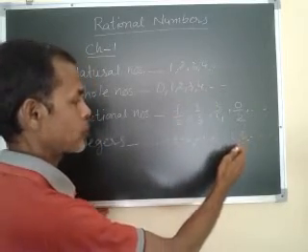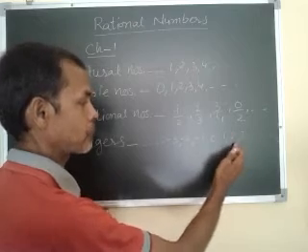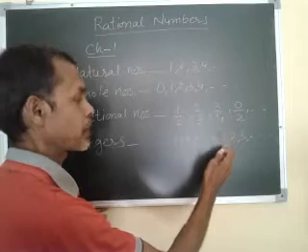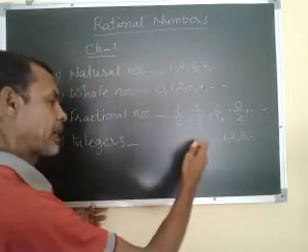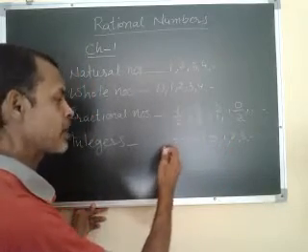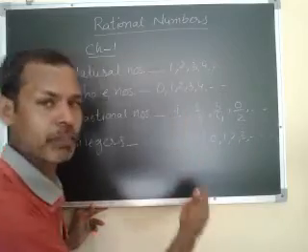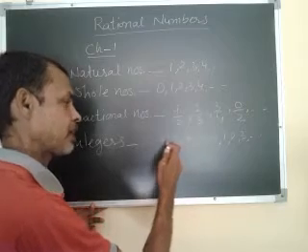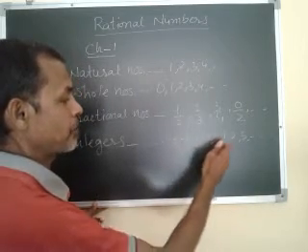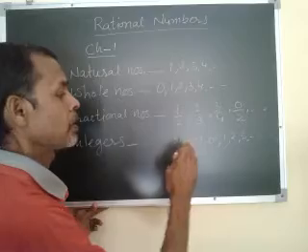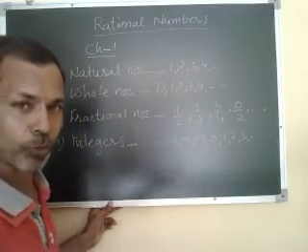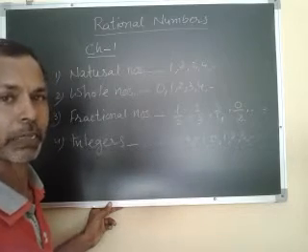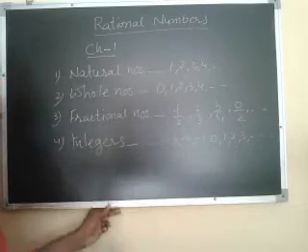So 1, 2, 3 means plus 1, plus 2, plus 3. But the plus sign is not mandatory to indicate. But when we write minus 1, minus 2, minus 3, we have to write the minus sign. In negative integers we put the negative sign, it is a must to write. But in positive integers, we may write plus 1, plus 2, plus 3, or simply 1, 2, 3 without the plus sign. So these are the integers.